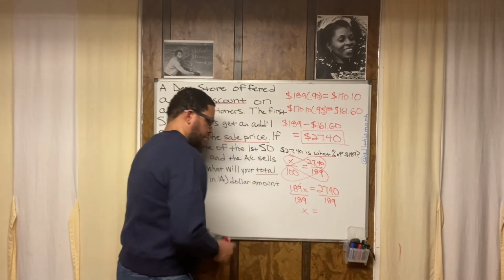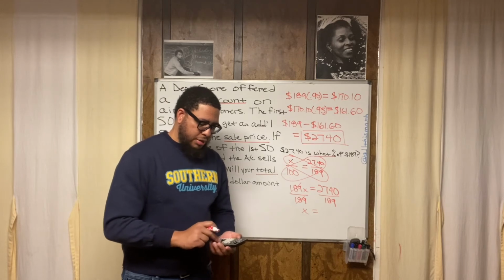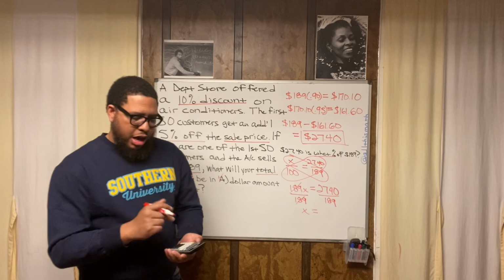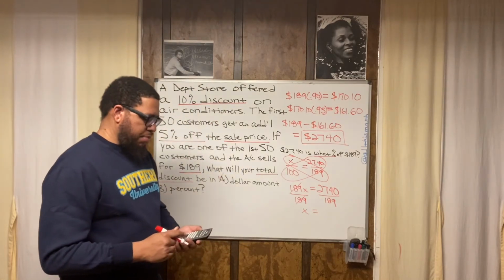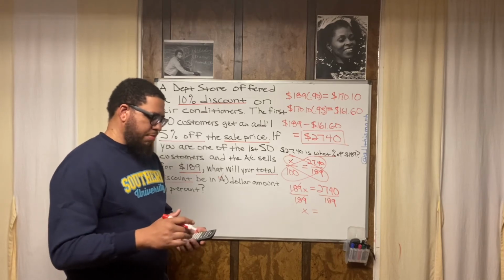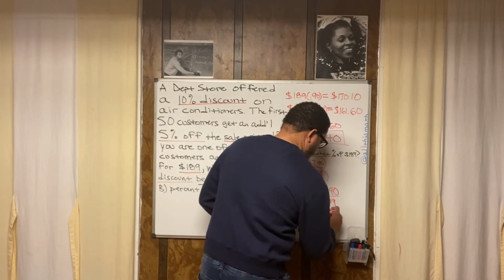And then we got 2,740 divided by 189 on the calculator. I got 14 point and a whole bunch of numbers, right? 14.49. I'm going to round that off to 14.5%.